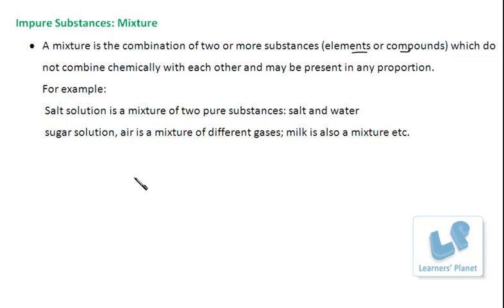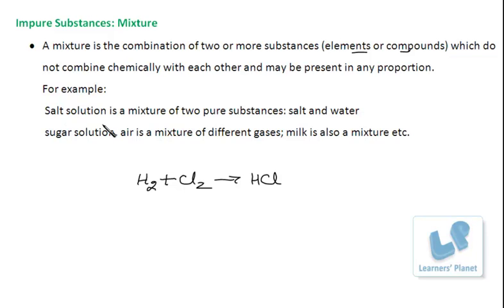In compounds, say I am taking the example of hydrochloric acid, the hydrogen and chlorine react and form the compound HCl, that is hydrochloric acid. But in the case of mixtures, there is no chemical combination of such sort.